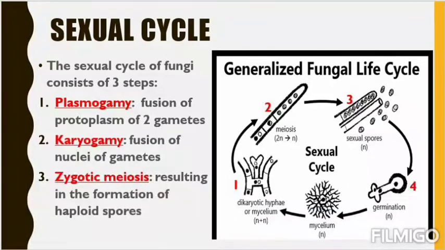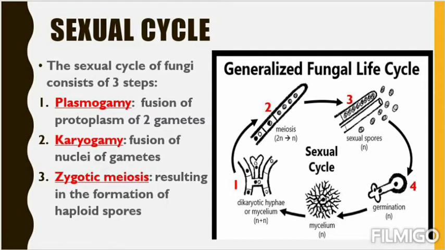So first what happened? First 2 gametes or 2 hyphae will come closer. Their cytoplasm will mix, that is called plasmogamy. Then their nuclei will mix, that is called karyogamy. So when the nuclei mix, after that again the division occurs. Again the cycle continues. The division is called zygotic meiosis.